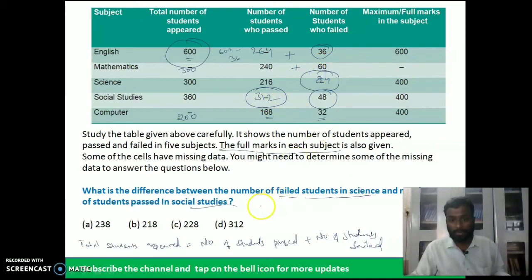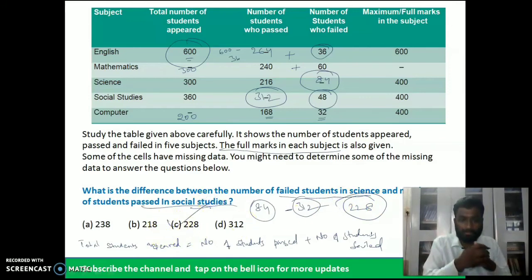And the number of students passed in social studies is 312. So what is the difference, 312 minus 84? Yes, 228. 228 is the difference. Very casual.